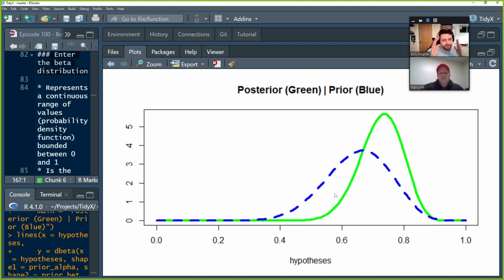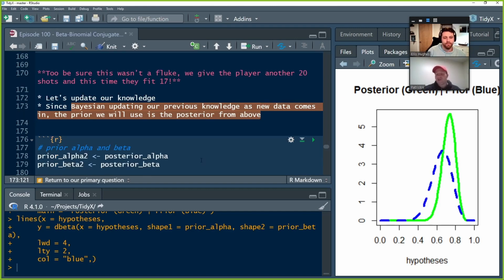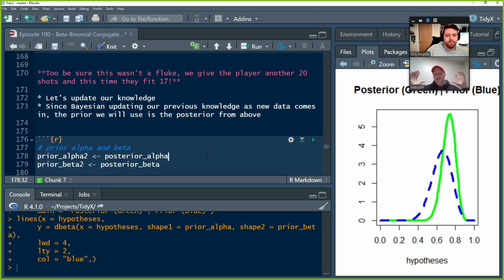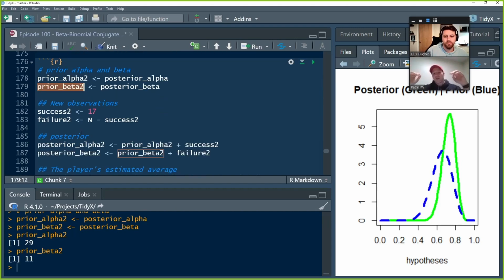So let's say, man, we really want to be certain about signing this player. So let's give them 20 more attempts, so we want to make sure that what we observed wasn't a fluke. And in the next 20 attempts, they get 17 out of 20. So actually even slightly better. So let's update our knowledge. And since we're doing Bayes, as we talked about last week, we don't have to recalculate the p-value and say, okay, now that we've observed 17 out of 20, what's the p-value given our hypothesis of 65%? We actually take that data, we take the information that we learned from our prior posterior, and we make that the new prior.